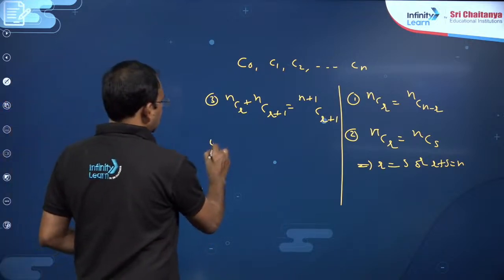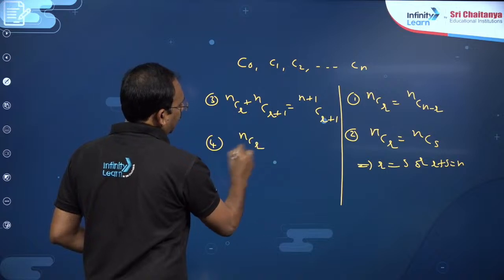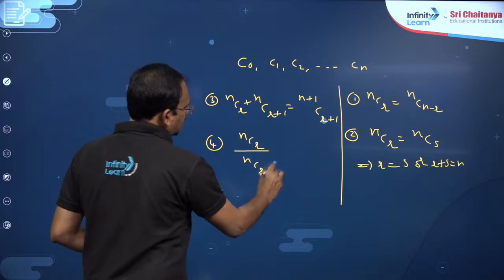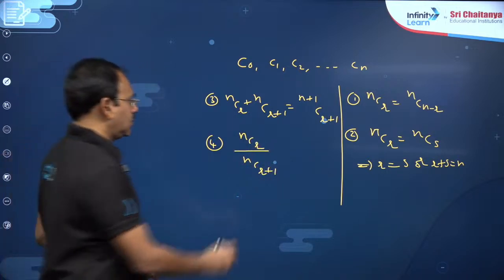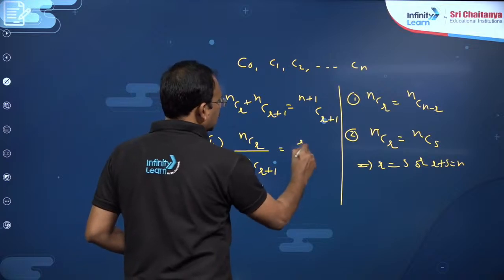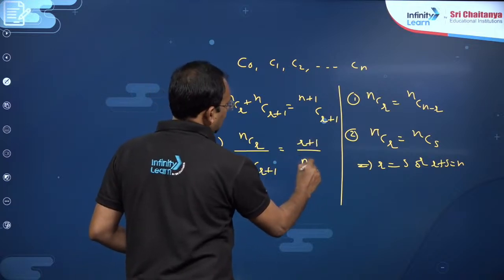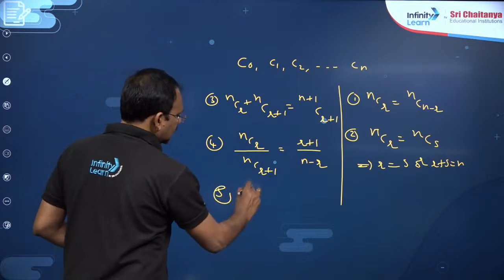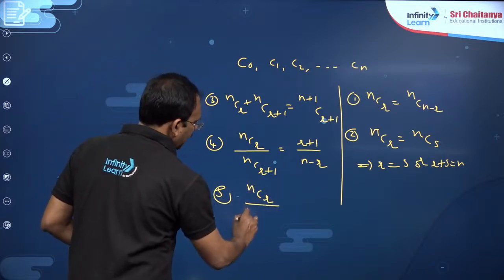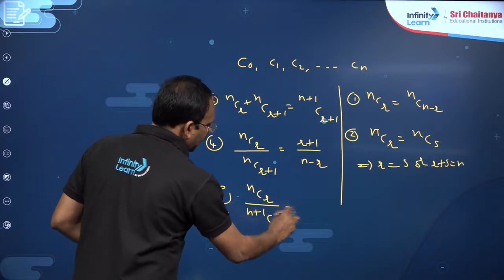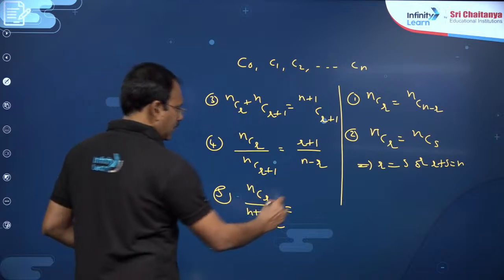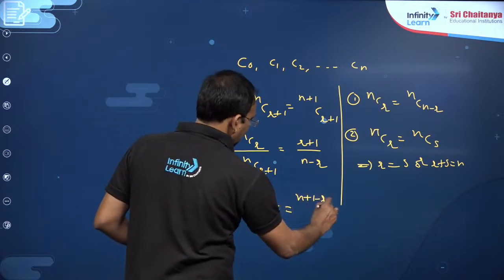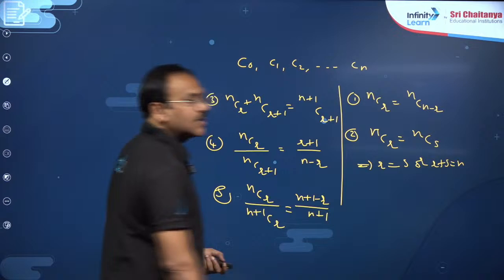The next, nCr by nC(r plus 1), this is very, very important in this chapter. You will get (r plus 1) by (n minus r), right. Similarly, suppose nCr by (n plus 1)Cr is given, n is one more in the denominator, (n plus 1 minus r) by (n plus 1) is the result.